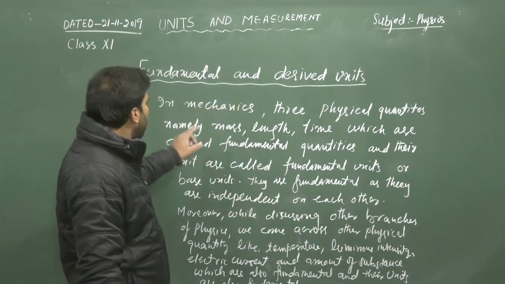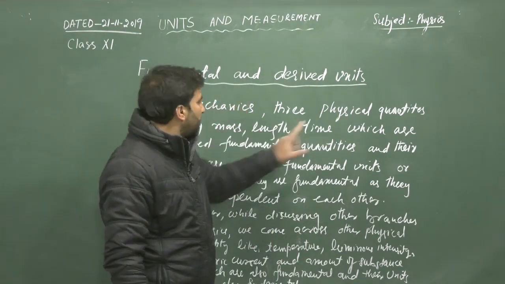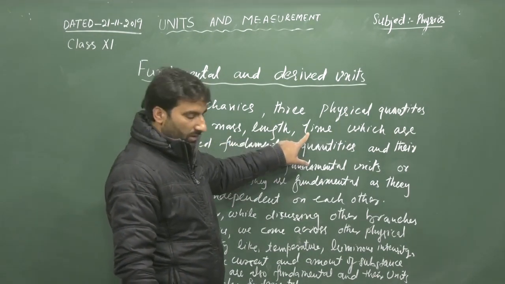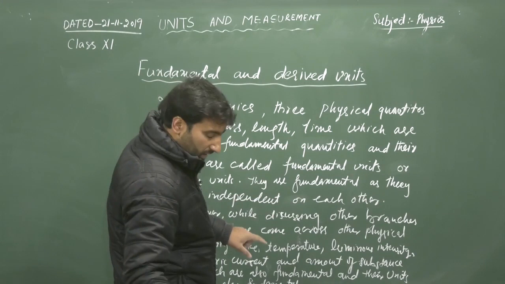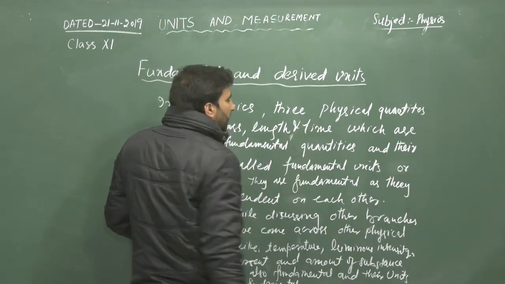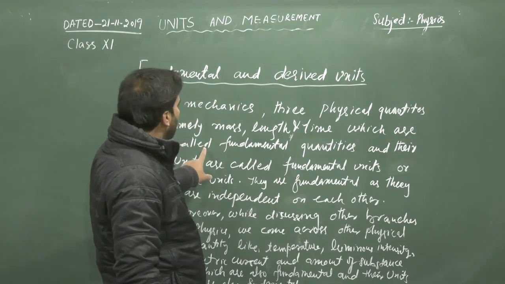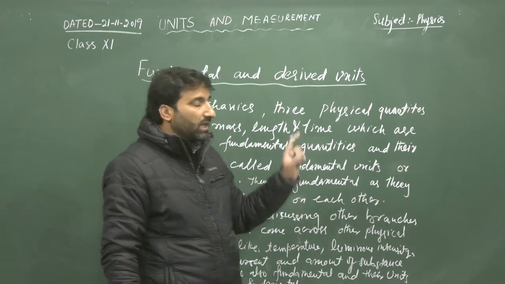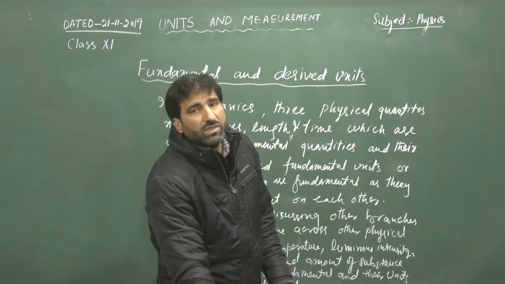So in mechanics there are three physical quantities, namely mass, length, and time, which are called fundamental quantities, and their units are called fundamental units or base units.